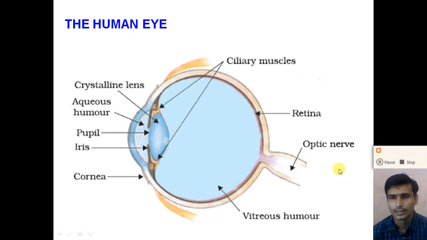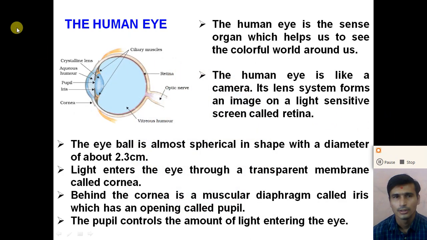So dear student, let us start with the function of each part of the eye and the working of the human eye. First of all, what do you mean by the human eye? The human eye is a very sensitive sense organ which helps us to see the colorful world around us. It senses the light entering into the organ.